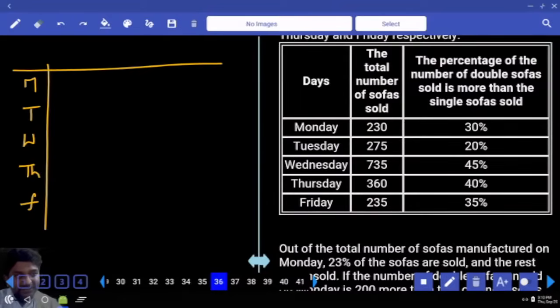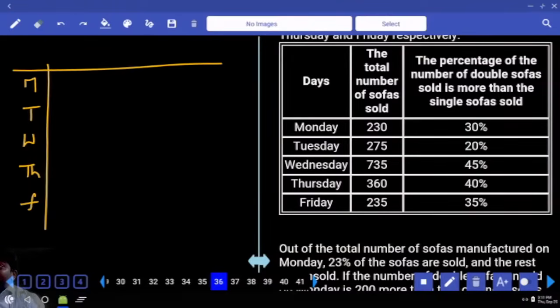The other information is the percentage of number of double sofas sold is more than single sofa by. So everywhere second one, double sofa, is compared with respect to single sofa. Everywhere double is more, but representation is given in terms of single.